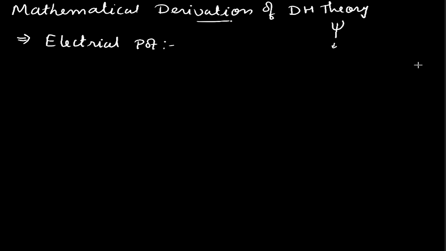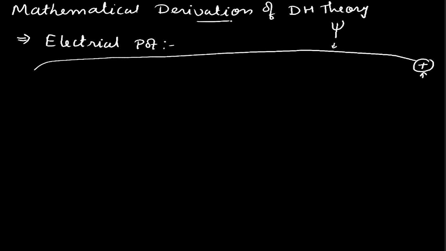Suppose there is a unit charge lying at an infinite point, and we bring that unit charge from the infinite point to a given point in the solution, then the amount of work done is represented as electrical potential, and it is represented by psi.